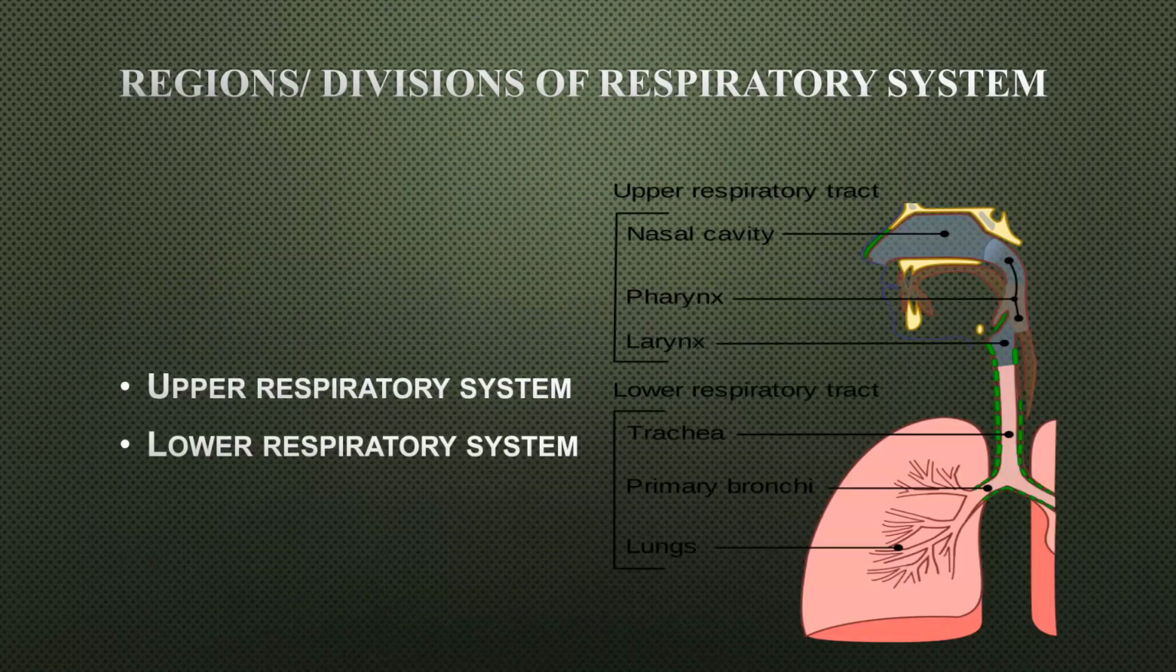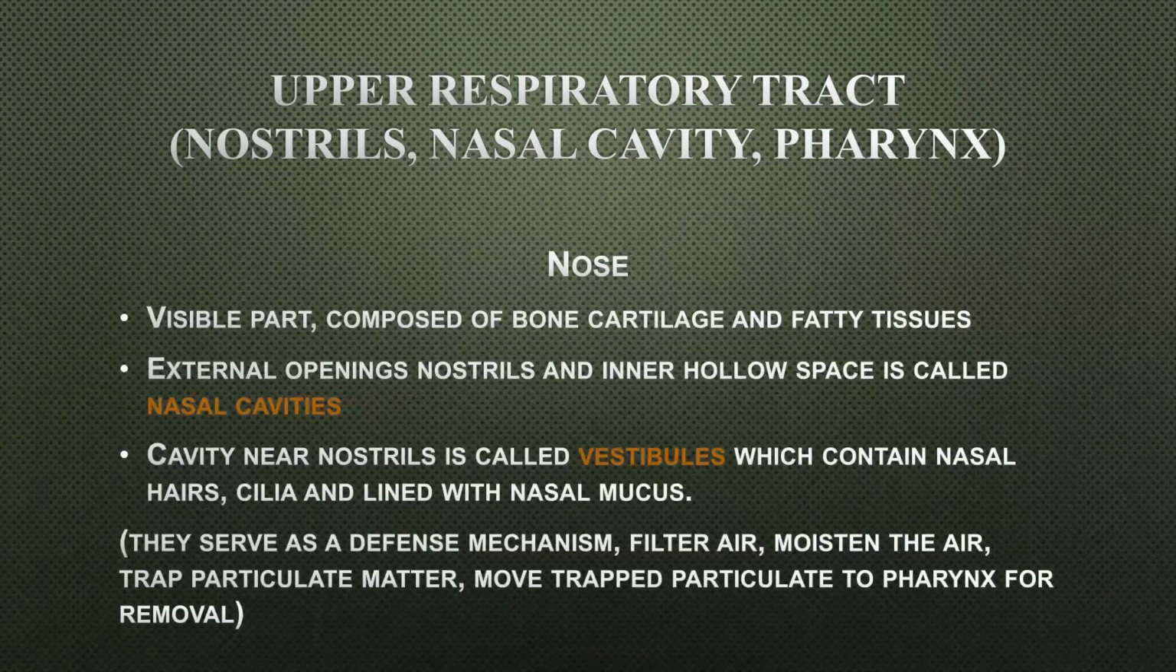Now there are two regions of respiratory system: upper respiratory system or upper respiratory tract, and lower respiratory system or lower respiratory tract. Now let's discuss which regions are included in upper respiratory tract and lower respiratory tract. The upper respiratory tract includes nostrils, nasal cavity and pharynx. Now let's discuss them one by one.